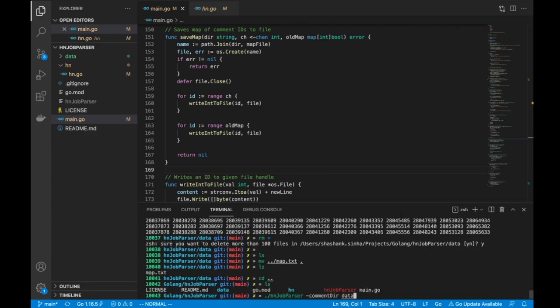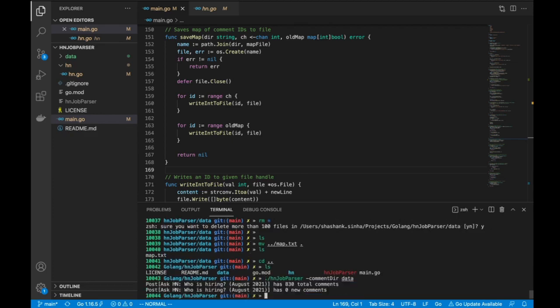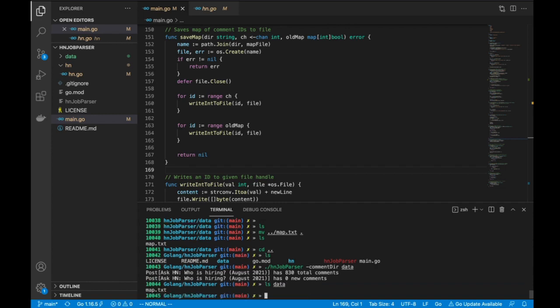So what did we do? We retained the old map, so it believes it has all the comments. It's not going to create any new comments or save any new comments. And if I really want to see it works as expected, I can go and delete just a couple of lines.